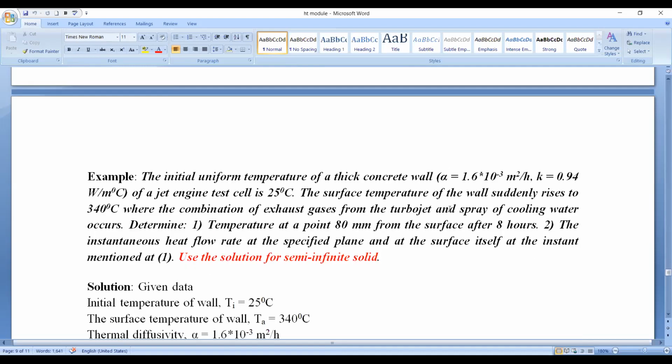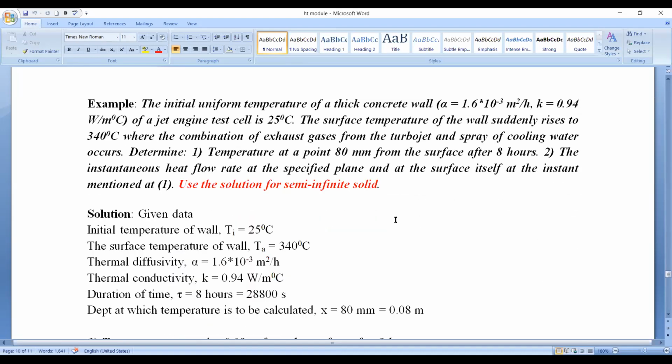Fine. Now let's go to the next important problem, which is also based on the semi-infinite solid. This is quite an important one. Let's read the problem carefully.